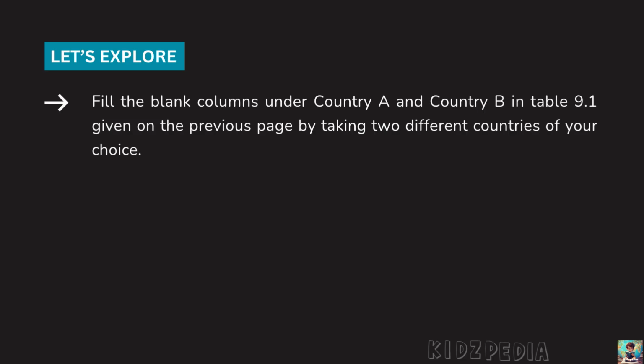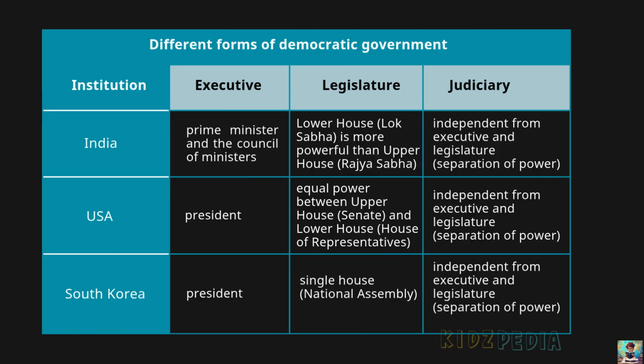Let's explore. Fill in the blank columns under country A and country B in table 9.1 given on the previous page by taking two different countries of your choice. Table 9.1 Different forms of democratic government.